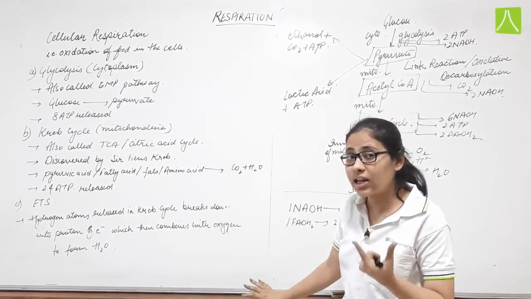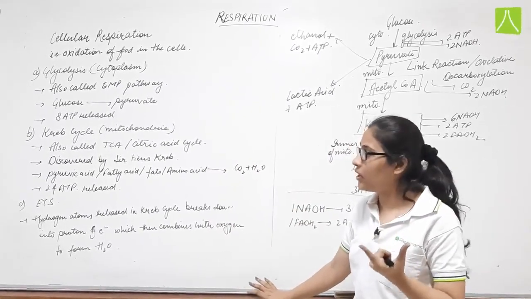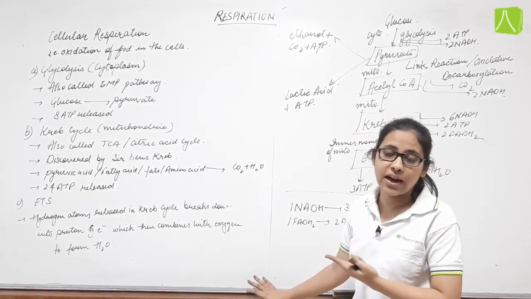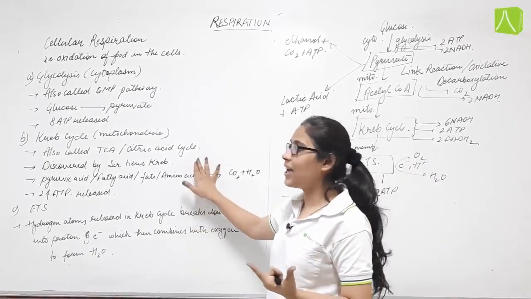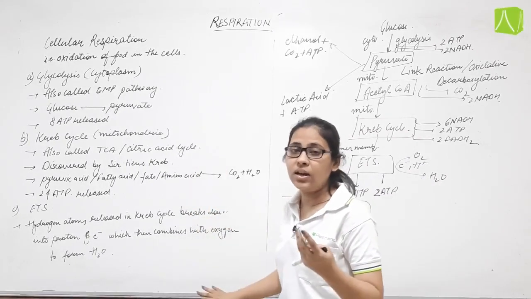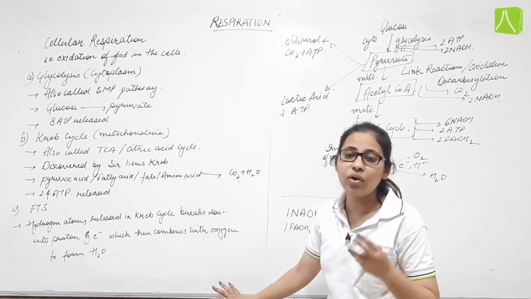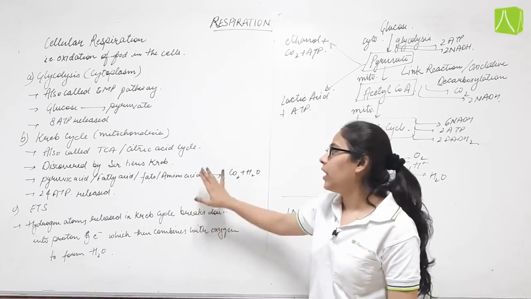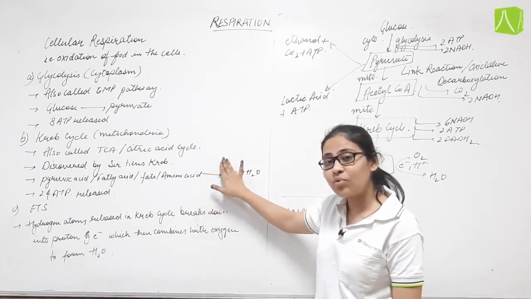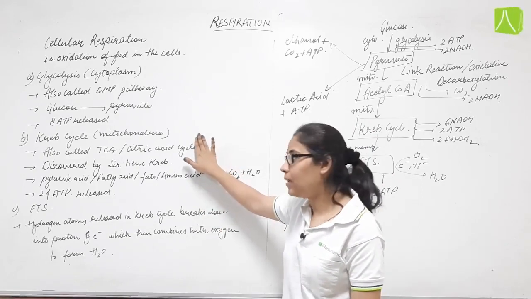It is the first stable compound formed during the Krebs cycle, and it contains 3 carboxyl groups. It was discovered by Sir Hans Krebs, so the name was given as Krebs cycle.